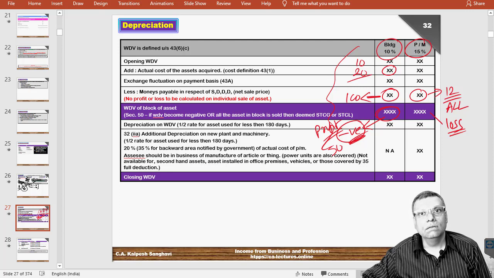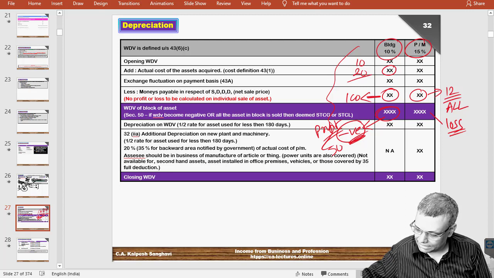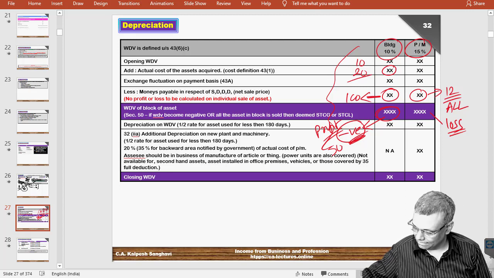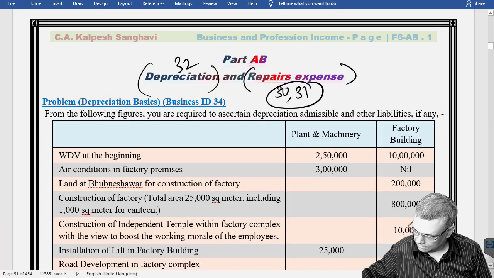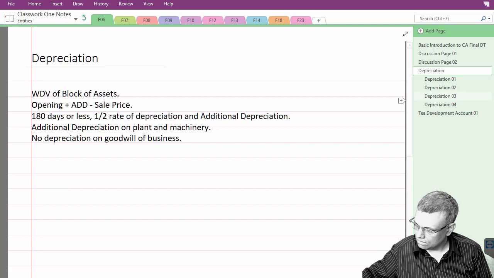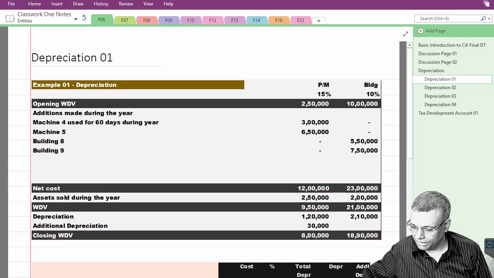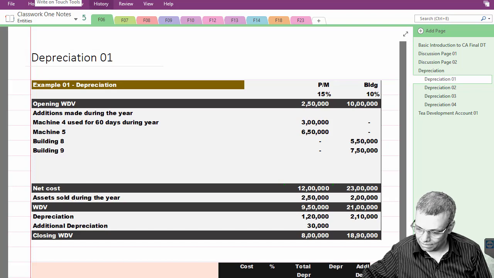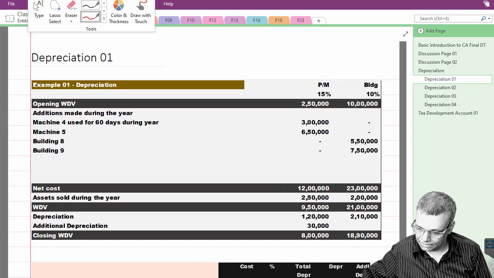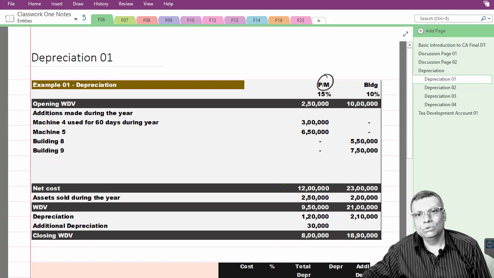Now let me give you some basic example first of all on this front, and some very technical things I will discuss afterwards. Let me give you one example first. In this particular situation, how you calculate is pretty simple. I don't think you will have any complications here, but let us do it. Supposing these are all illustrative figures, so use your calculator.